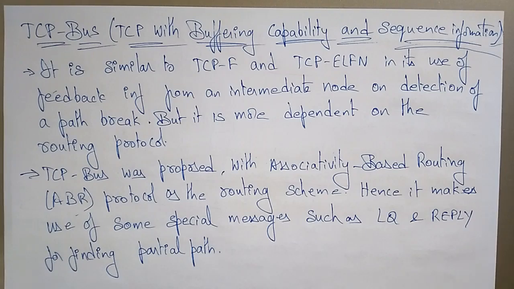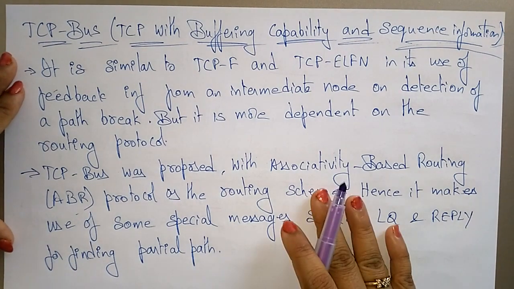Students, let's continue with our classification of transport layer solutions for ad hoc wireless networks. So far we discussed TCP, ELFN and TCP-F. Now let's see another protocol that is a transport layer solution for ad hoc wireless networks, the TCP-BuS. So now let's see what this TCP-BuS will do.